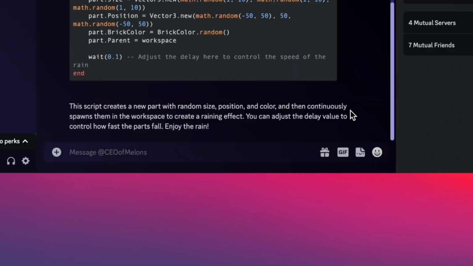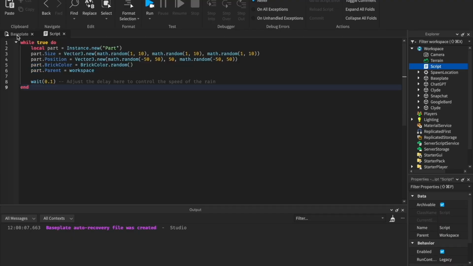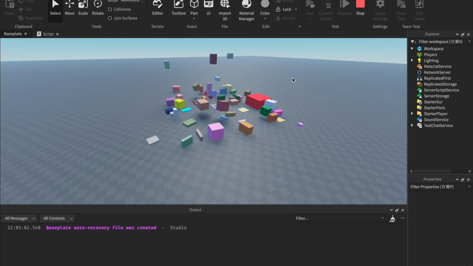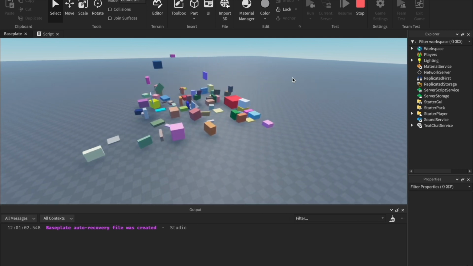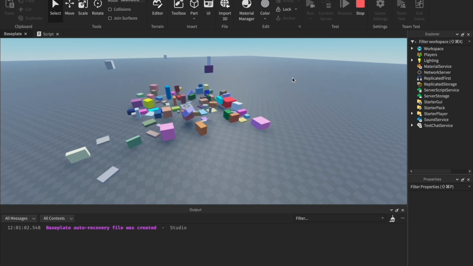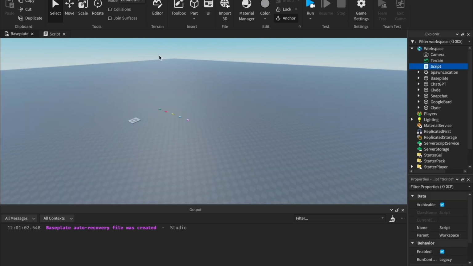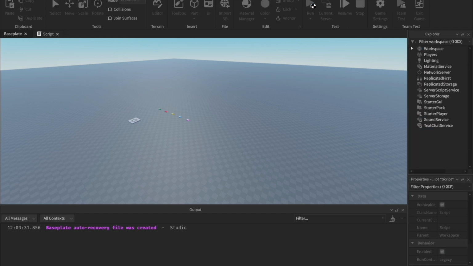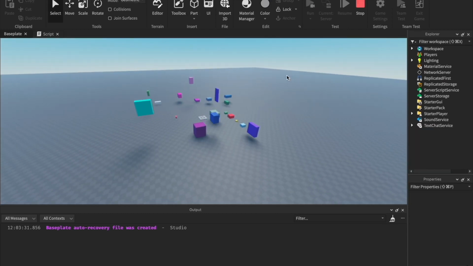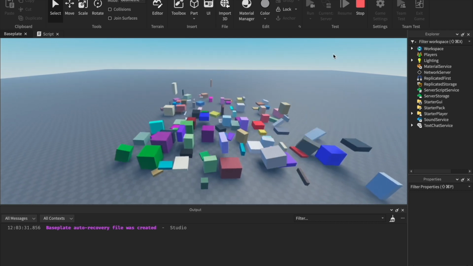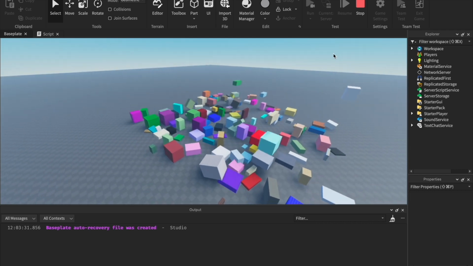Okay, copy that code, paste it into our script, and run. So Discord Clyde actually did it. They're raining parts of random color and size, so Discord Clyde passes this round. Lastly, let's ask my Snapchat AI. Okay, I just finished typing out the script, let's test. And it works. That means Snapchat AI and Discord Clyde are both on to round 3.